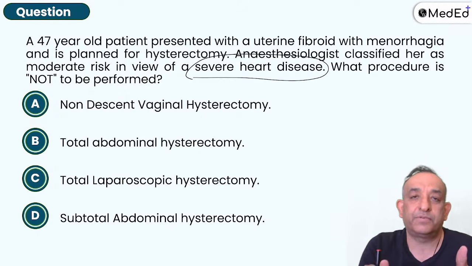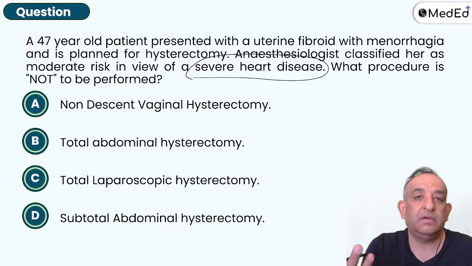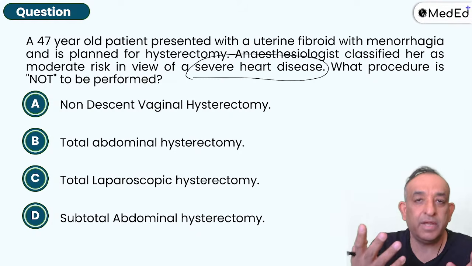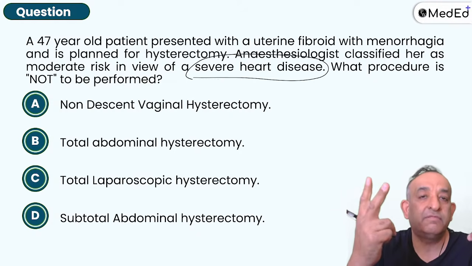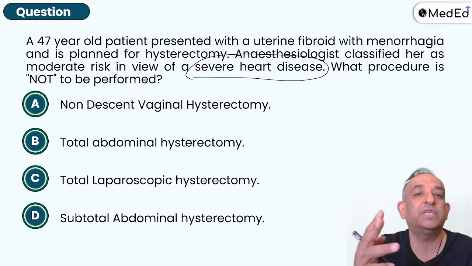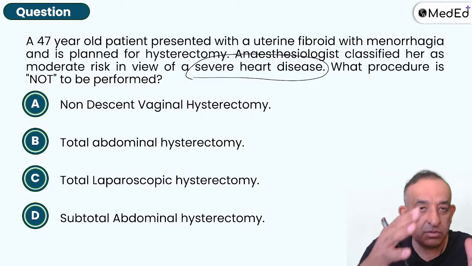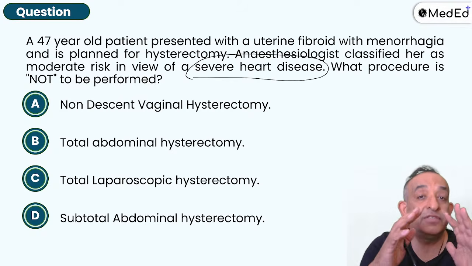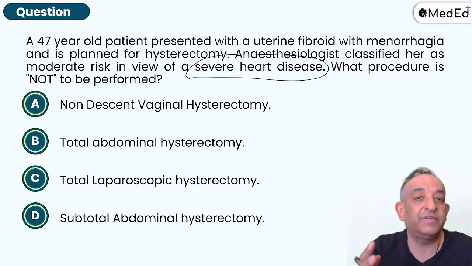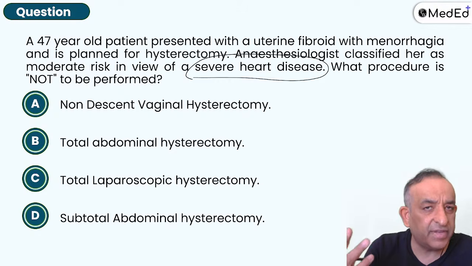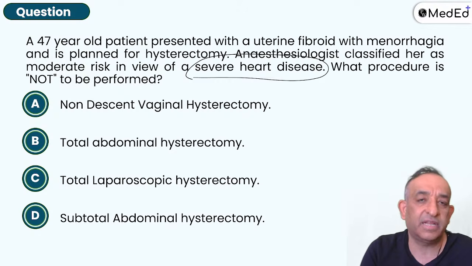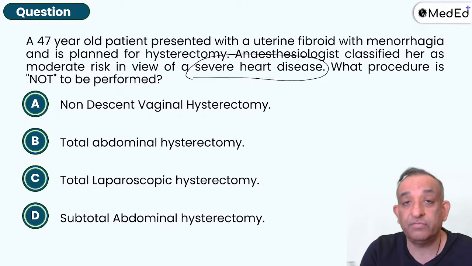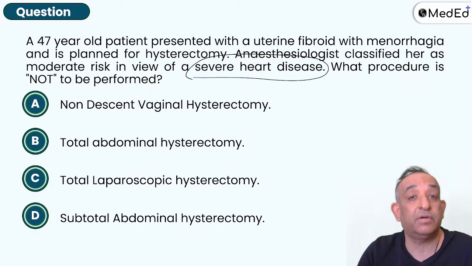There is no prolapse, but still a good vaginal surgeon can go ahead and do a hysterectomy from below, from the vagina also, even if the uterus doesn't have prolapse. When the uterus has a prolapse, it's an easy vaginal hysterectomy. But even in a uterus which is not descended, there is no prolapse, we can do a vaginal hysterectomy. It is not a contraindication. Yes, for fibroids also we can do. We can morcellate the fibroid from below and take out the uterus.